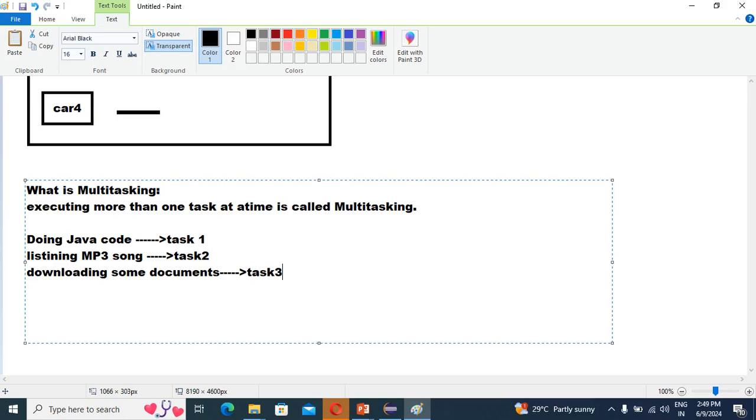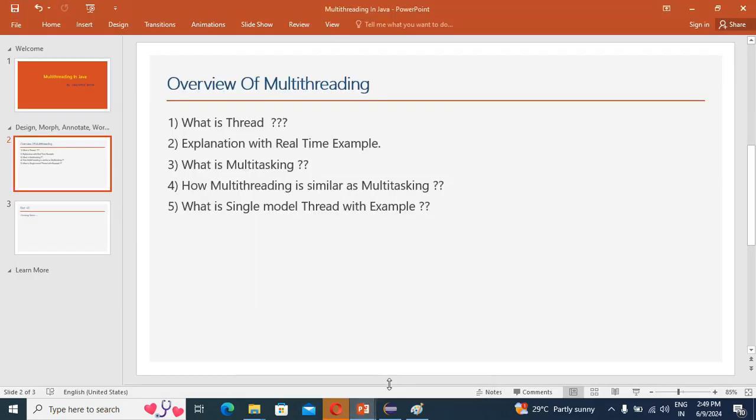With multitasking, I will correlate how multitasking is the same as multi-threading. Already I have mentioned one point here, guys. I hope you have seen how multi-threading is similar to multitasking. What is a thread? Already covered.